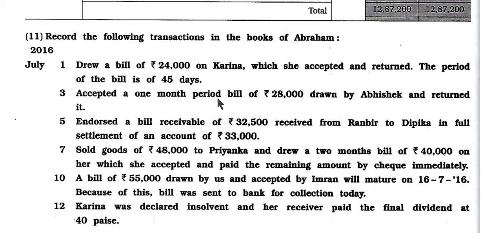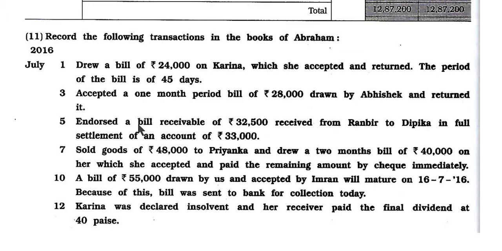Accepted a 1 month period bill of rupees 28,000 drawn by Abhishek and returned it. Here, on the third date, we accepted a 1 month period bill of rupees 28,000 drawn by Abhishek. Abhishek drew the bill and returned it.